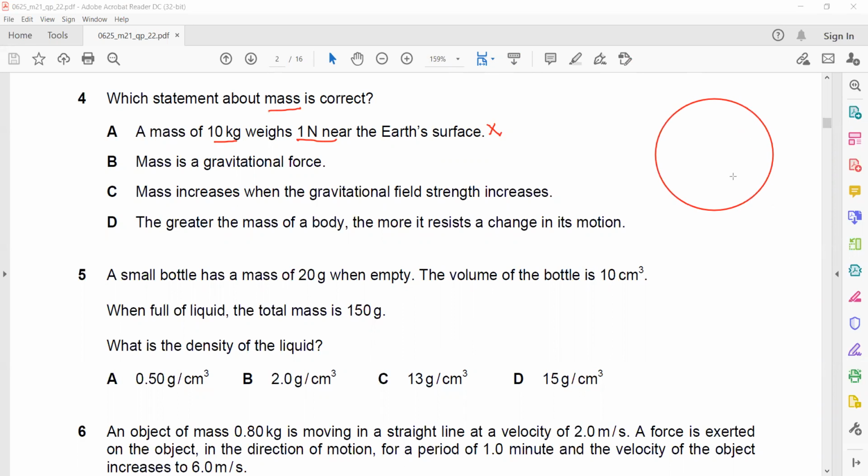Mass is a gravitational force, that's wrong. Weight is a gravitational force. Mass increases when the gravitational field strength increases, that's wrong. Because the weight of the object increases, it would be right if it were written weight. Mass depends on the amount of particles. If the number of particles increases, then the mass increases. But weight depends on the gravity. Stronger gravity means more weight. So C is also wrong. What about D? The greater the mass, the greater the tendency to resist the change in state, or we'll say it will have a greater inertia. So D will be the right answer.